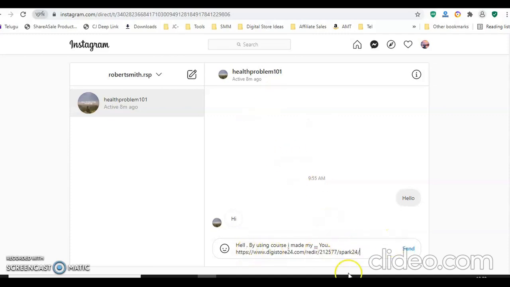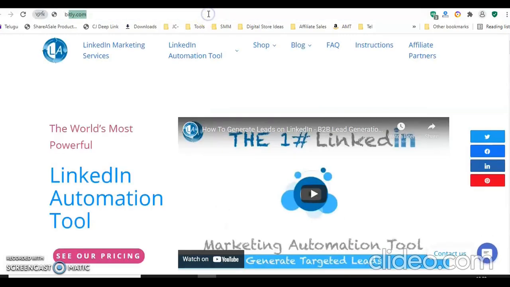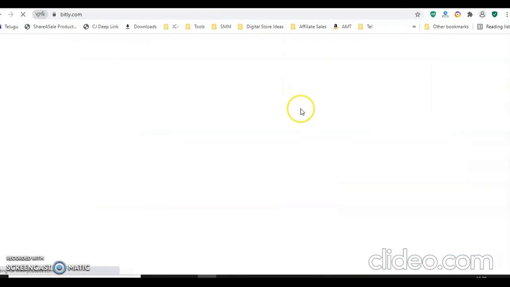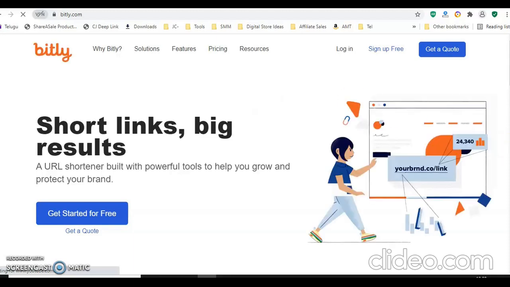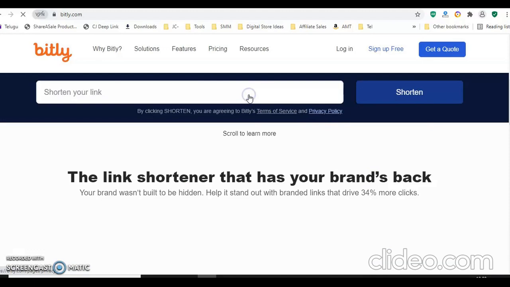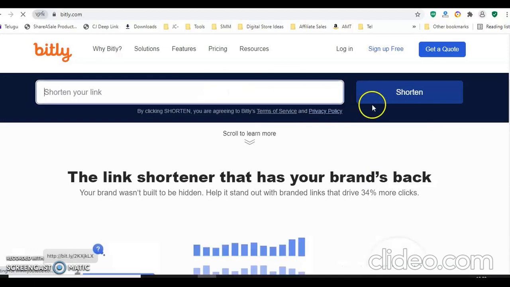Before that, if it is not looking good, this link, what you need to do, just go to bit.ly. In bit.ly you just need to shorten the link, because that is looking very ugly, so you just make it short so that it looks good.